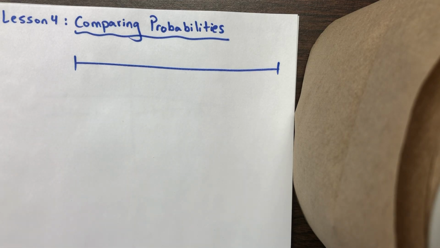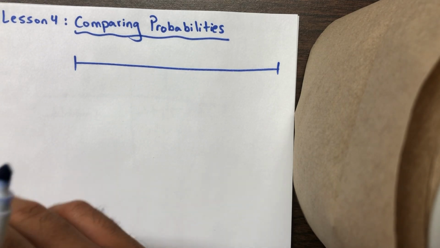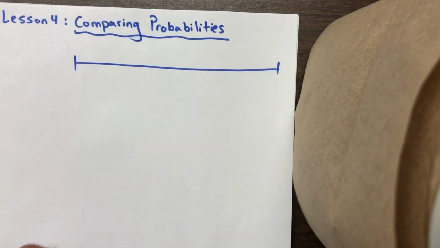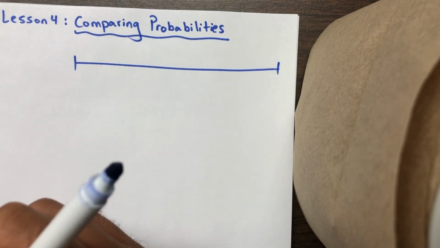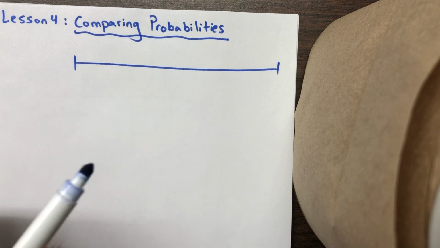Today's lesson is comparing probabilities. So in today's lesson, we'll be comparing the probabilities by brainstorming different events that are equally likely and some that are more or less likely than others.